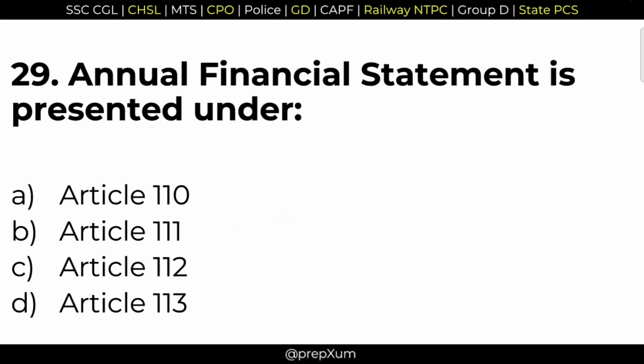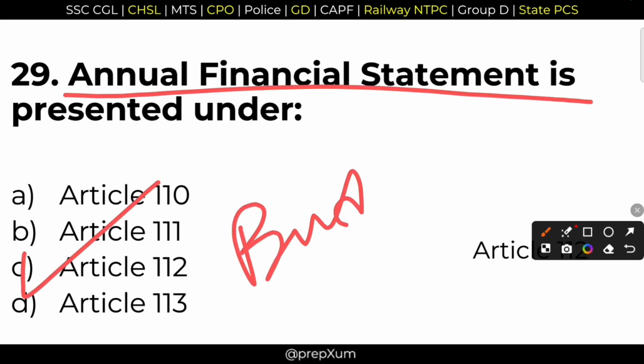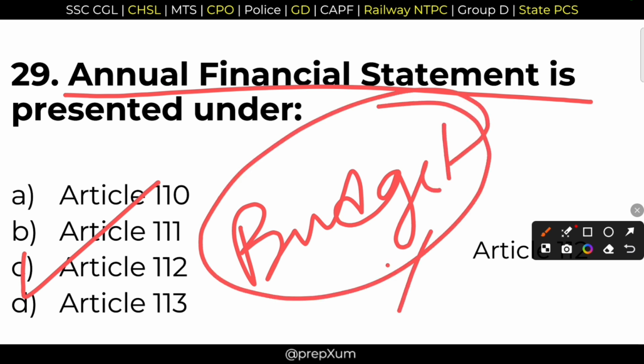29. Annual financial statement is presented under which article? Option C, Article 112. Article 112 defines the annual financial statement, and it is nothing but the budget. Very, very important question. Article 112.